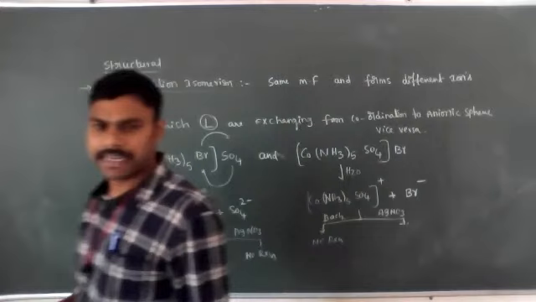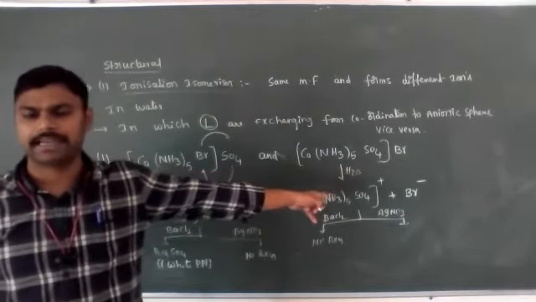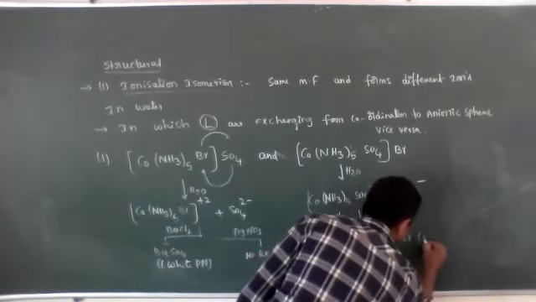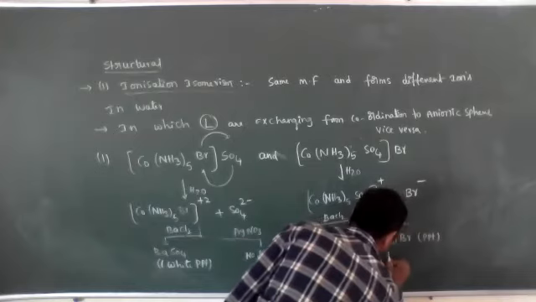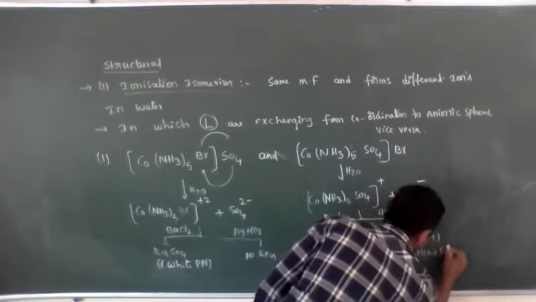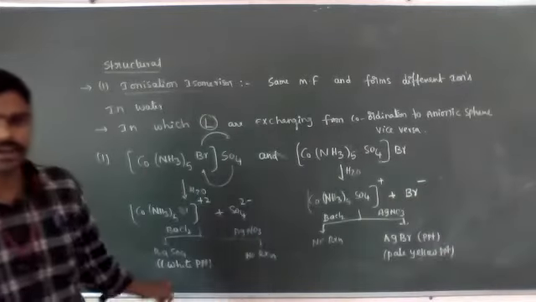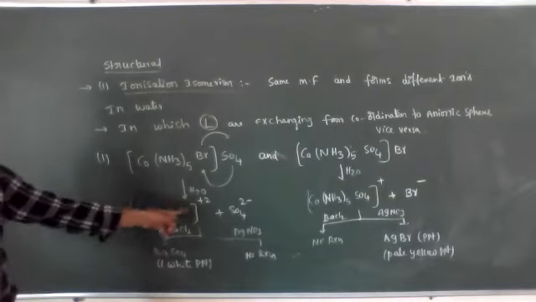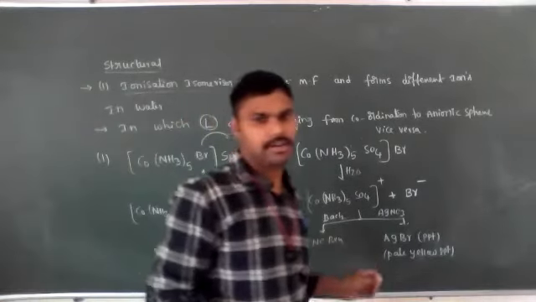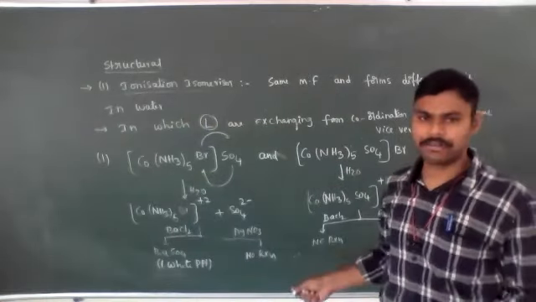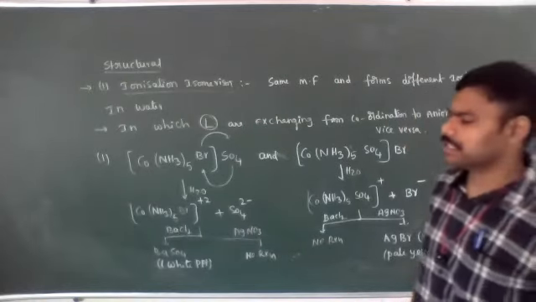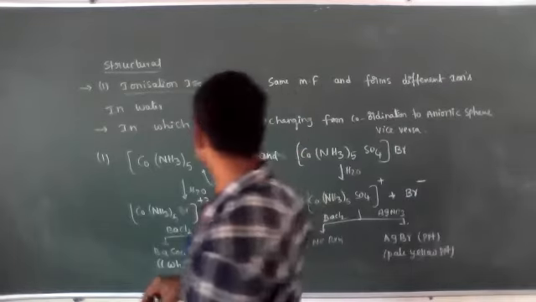If silver nitrate is added and bromide ions are present, then immediately silver bromide, AgBr PPT, will form. It is pale yellow. Pale yellow PPT. This kind of question is also asked in objective exams. For subjective exams it is not necessary. Up to here, just remember the statement; one example is enough for a subjective examination. But in objective examination, this kind of question is also asked. Okay students, this is about ionization isomerism.